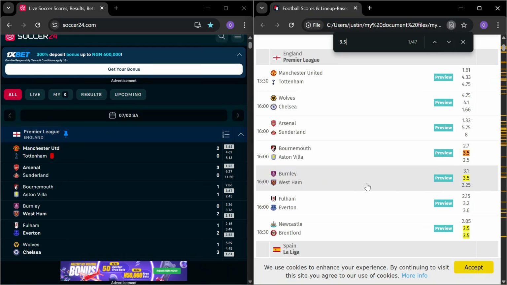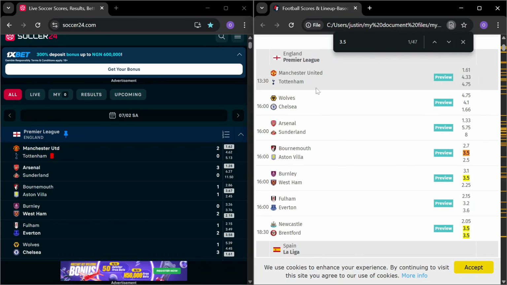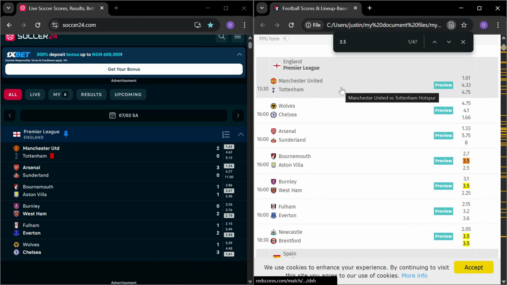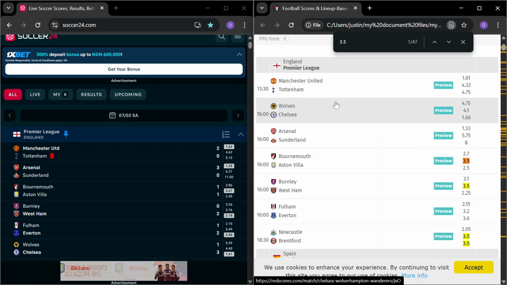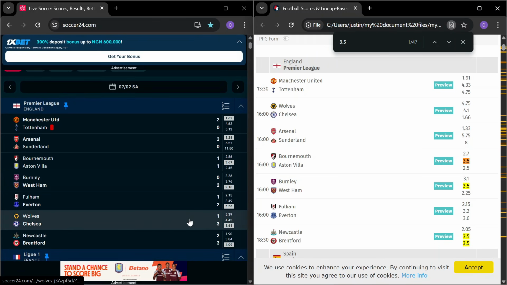The next game we saw was West Ham, 2.2 odd for the away team, the home team having the higher odd, 3 plus odd, and they also gave us 2-0, which is over 1.5 goals. I remember we also used Manchester United, where we said if we had gone for a random odd that would win, let's say a straight win odd, where I picked Manchester United and Chelsea, we can see Man U won, and then Chelsea also won.